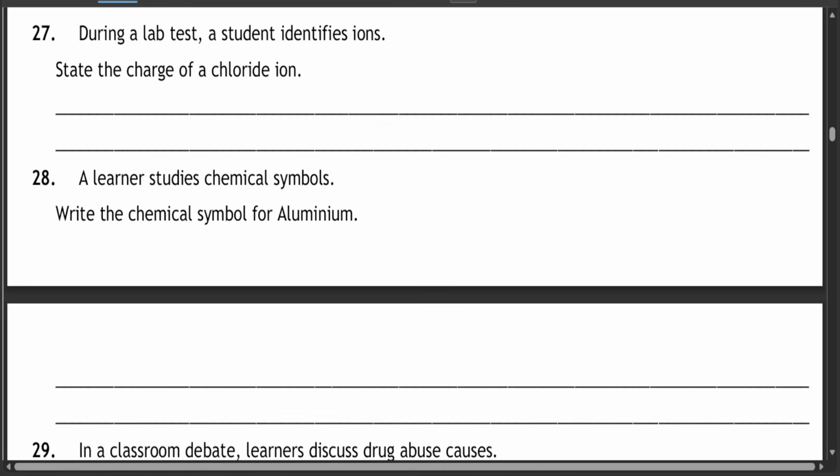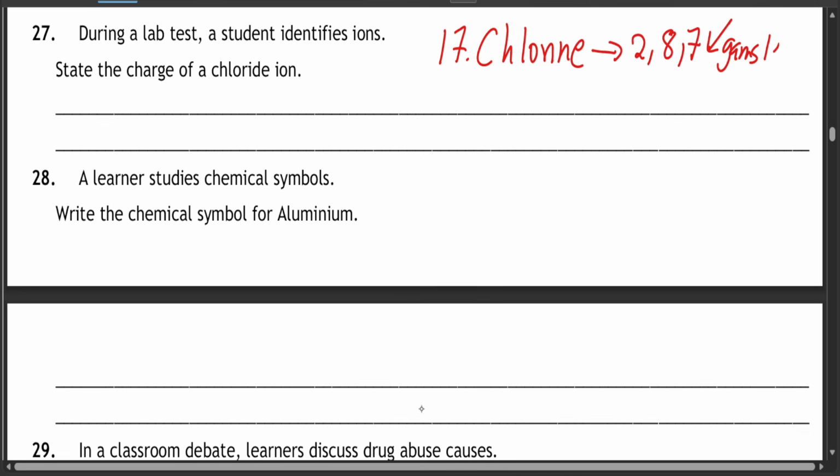Now, question 27. During a lab test, a student identifies ions. State the charge of a chloride ion. We know that chlorine is number 17, and its electronic configuration is 2,8,7. Since it is 2,8,7, it means that it gains 1 electron.